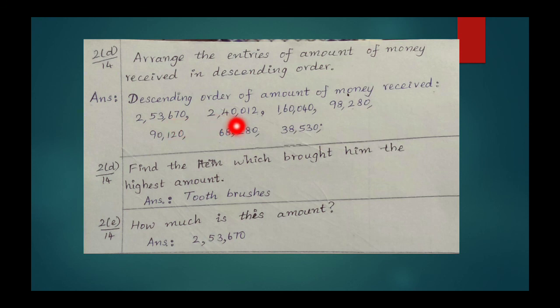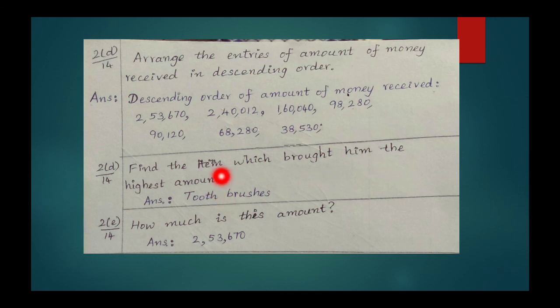The next biggest value is 2,40,012 rupees and 1,60,040 rupees, 98,280, 90,120, 68,280, 38,530. Find the item which brought him the highest amount.